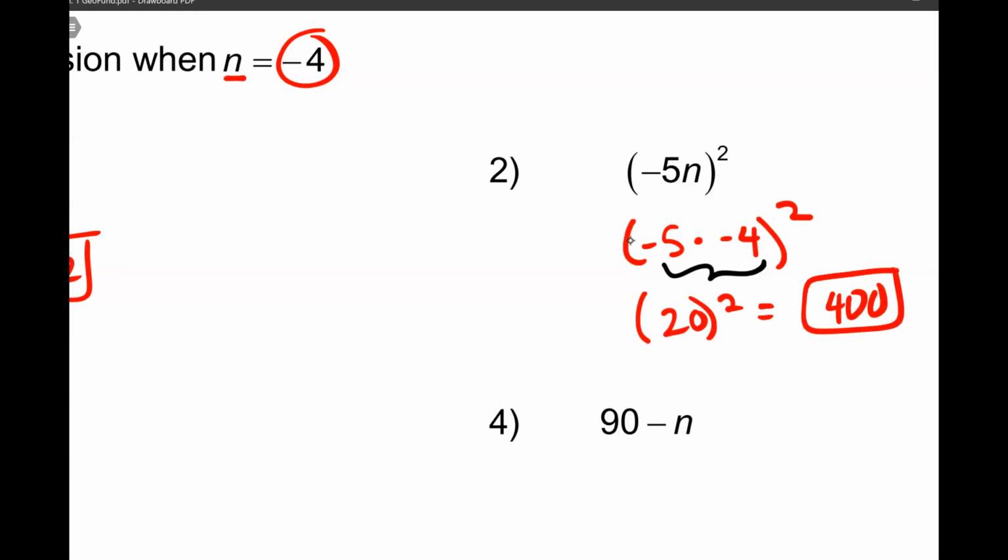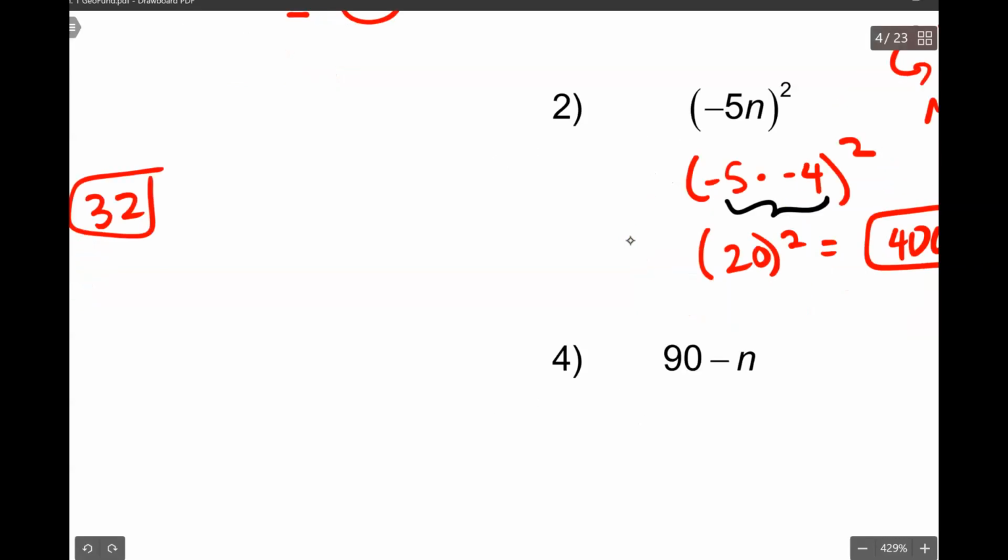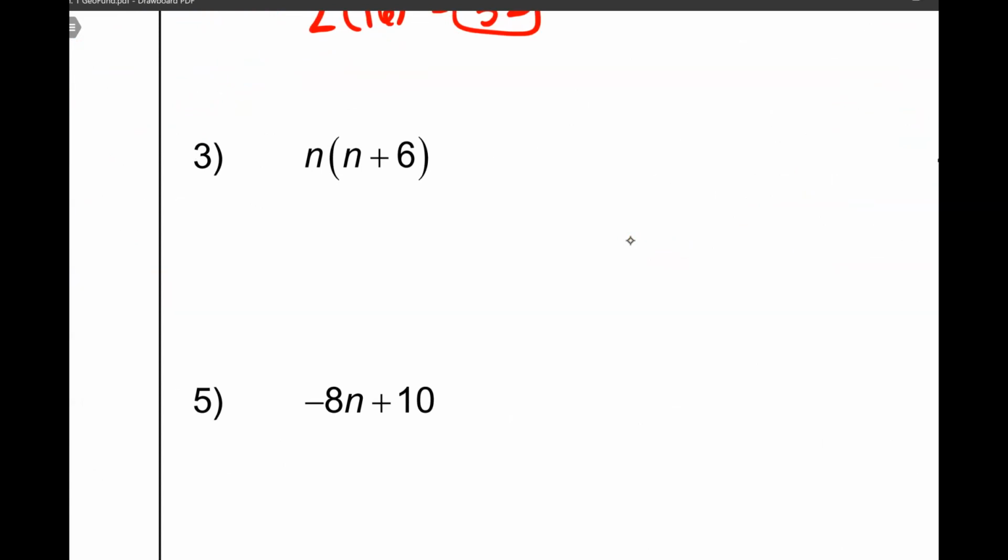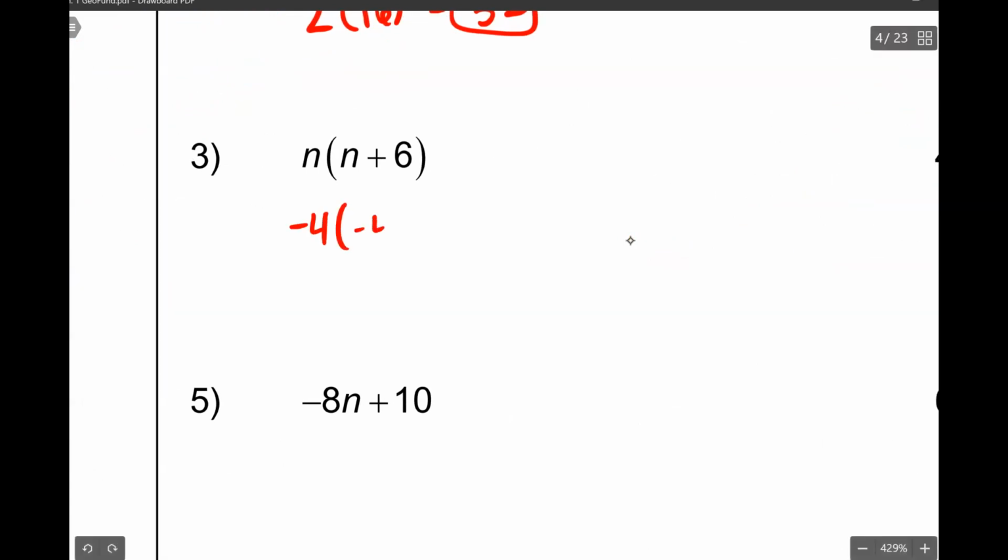So note, when I plugged it in, you had to do the multiplication inside your parentheses before you can do the exponents. All right, parentheses before exponents. Next, n times (n plus 6). So I have -4 times (-4 plus 6). We have to figure out the parentheses, what's happening inside, before we can actually multiply by -4. So -4 plus 6 is going to be 2, and then -4 times 2 is going to be -8.